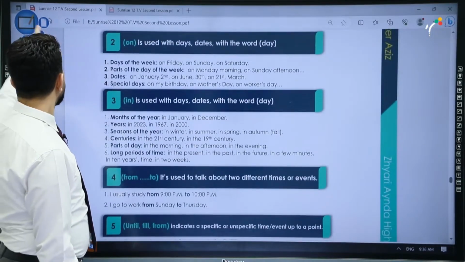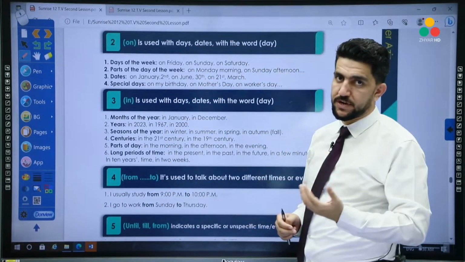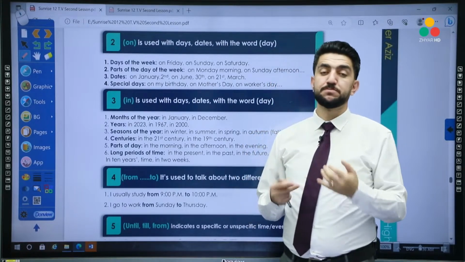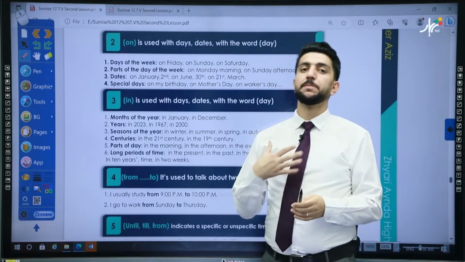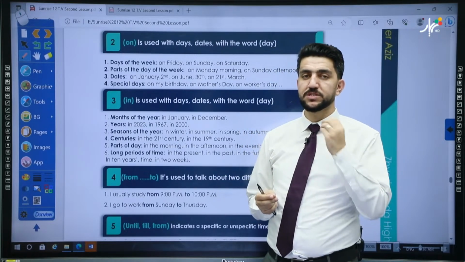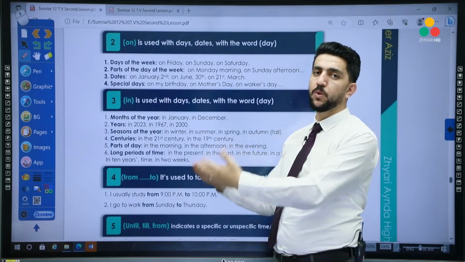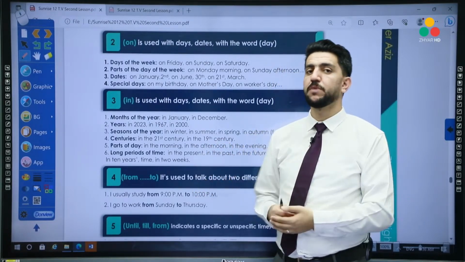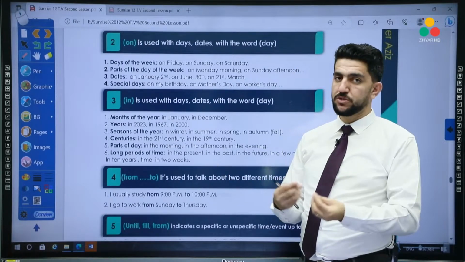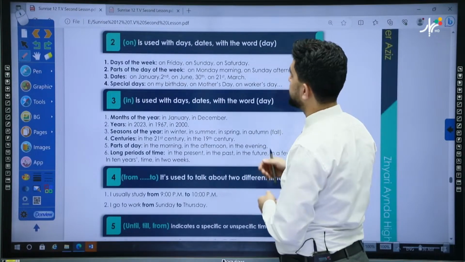How do we use on? On is used differently. On is used for specific days, specific and special days. For example, birthday is specific and also special. It's one day, so we say on my birthday. On my wedding day, on my anniversary. Or any kind of special days, on Mother's Day, Father's Day. It depends on how special the day is.